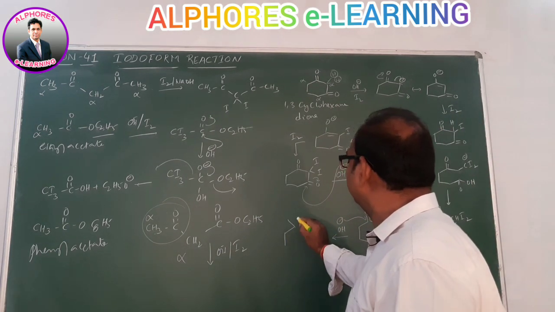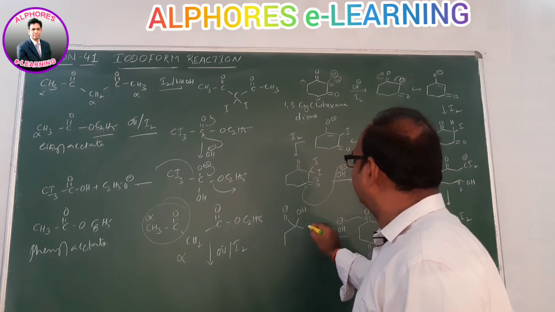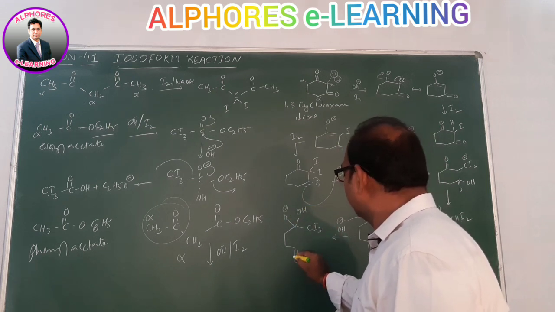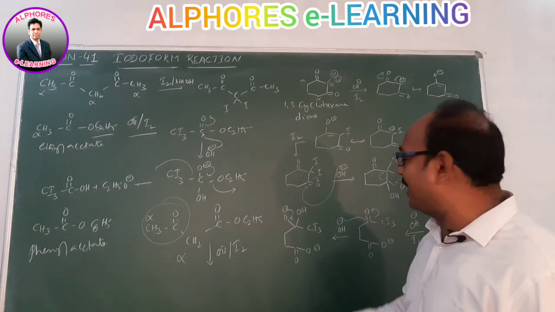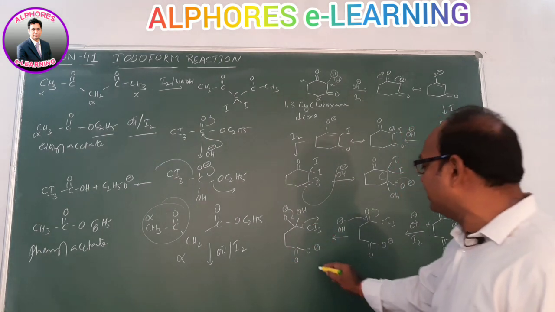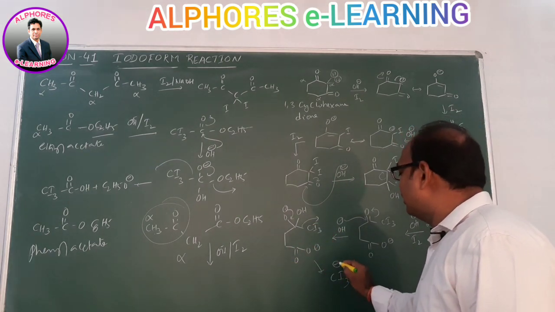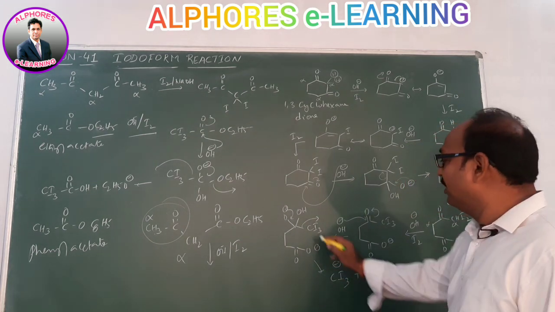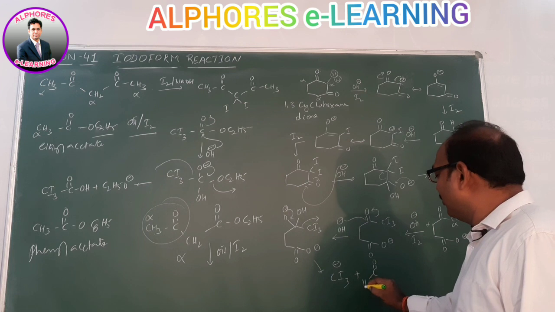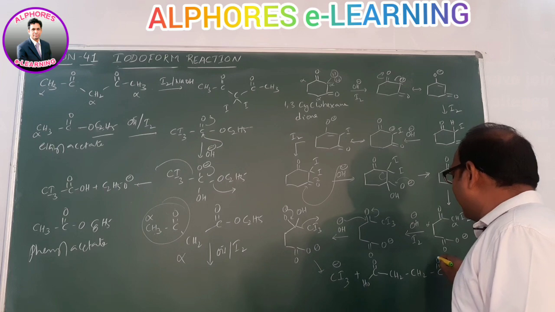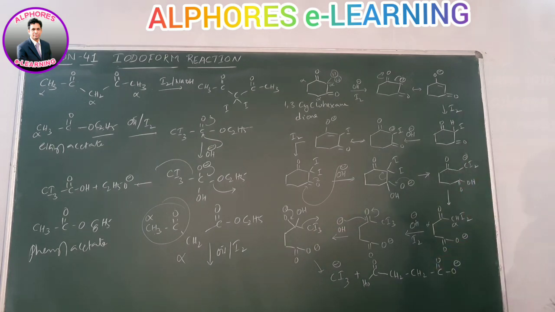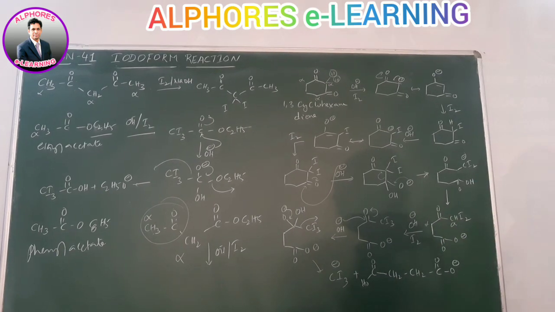Now O minus, OH, CI3, C=O minus. Upon reversal of this negative charge, what happens? CI3 has to come out as CI3 minus. CI3 minus, plus what are you getting? C=O, OH, 2 methylene groups, CH2, CH2, C=O minus. Later, this CI3 minus abstracts a proton from the carboxylic acid and converts into CHI3. So we got the iodoform reaction.